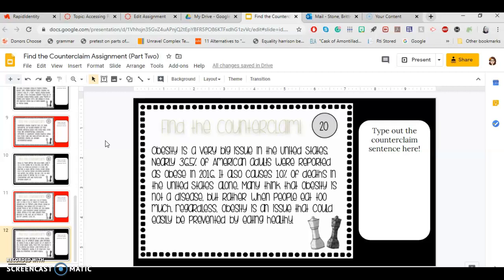Okay. So again, something that some people have opinions about, but we have to set our opinions aside when we're trying to look at something objectively. So think about what is the topic? What is the thing that the author is talking about first? Second, figure out the claim, which is what the argument is here. What are they trying to convince us to believe in? And then finally, find the counterclaim. Okay, the opposite. What are they saying is the opposite of their claim or reasons why someone might not believe in their particular claim?